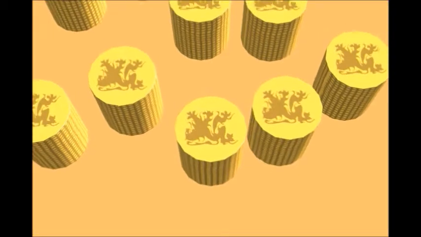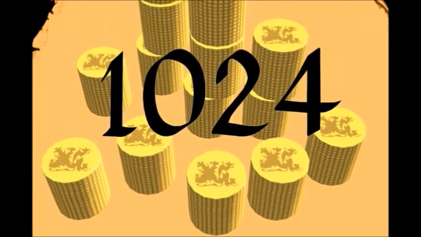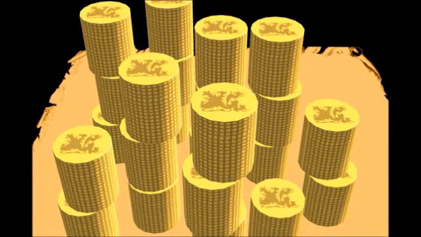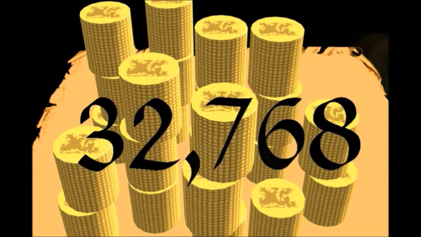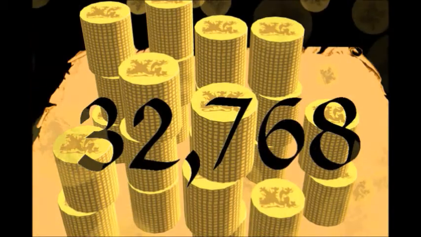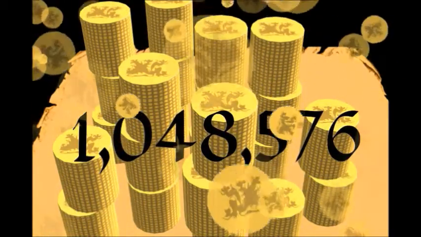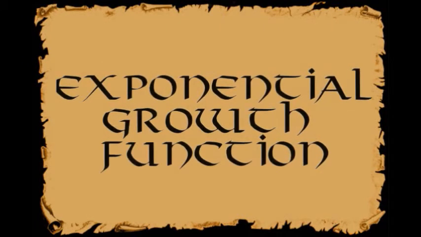However, following the same pattern, by the 10th year, the king owes the Vikings 1,024 coins. If the king continues to pay the Vikings this way, by year 15, he will pay 32,768 coins. And by year 20, he will pay a gigantic 1,048,576 coins. The king's tribute to the Vikings is an example of an exponential growth function.